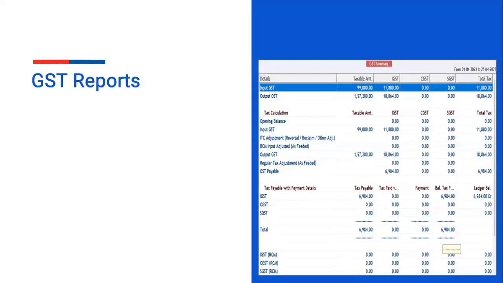GST report. If you add the purchase voucher and pass the sale voucher, all the purchase vouchers will be given in input GST. All the sale vouchers which will be passed will be reflected in output GST. So this is how the GST summary will look for the purchase voucher and the sale voucher.